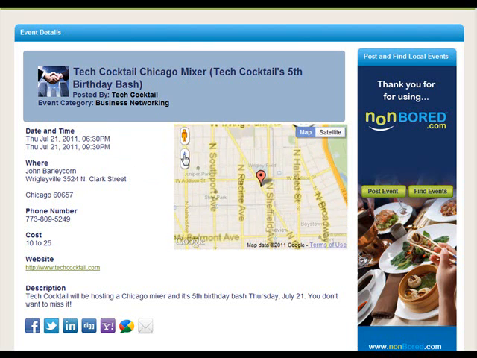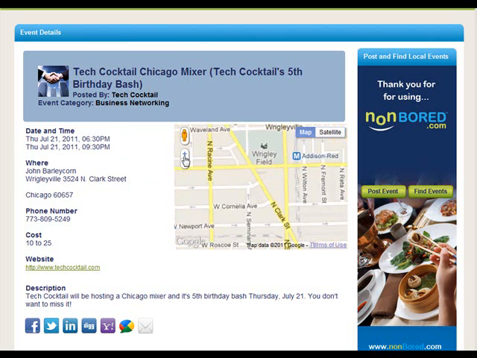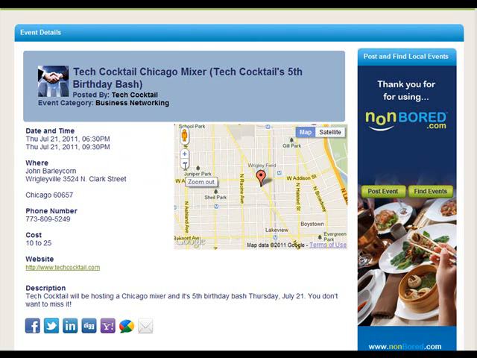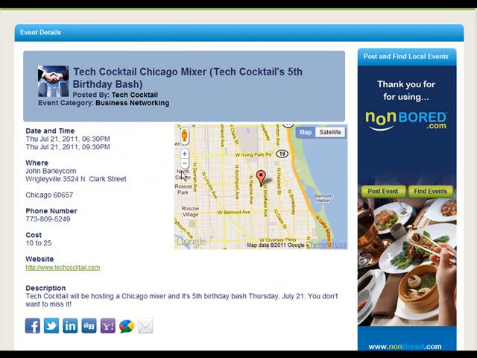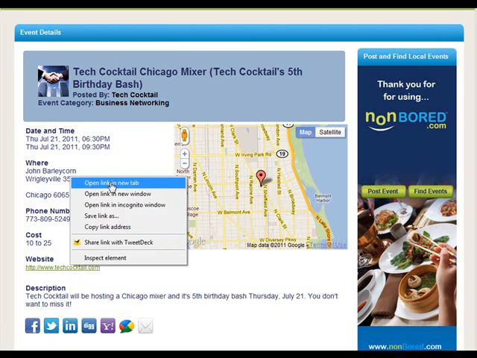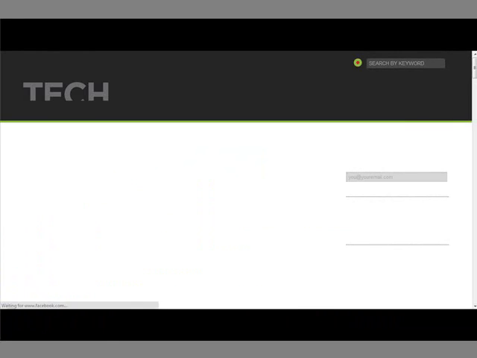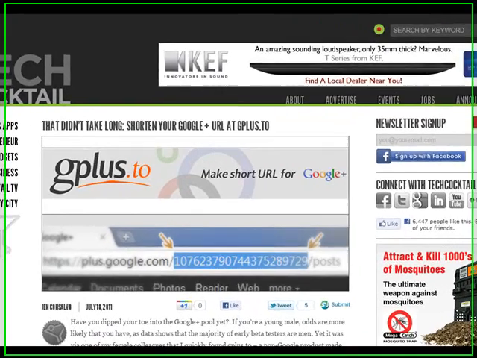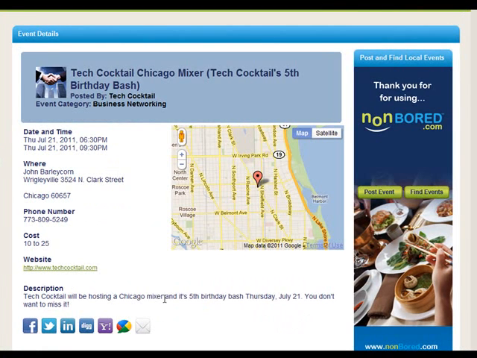One thing to note is that each of these event detail pages is optimized for search engines. So Google, Yahoo, and Bing will be able to more readily search the content on these web pages because they are search engine optimized. The website is customizable, so anyone entering an event can have it point to either their website or any website of their choosing, whether it be a ticketing website or whatever they'd like. So here we clicked on the Tech Cocktail webpage, and here's a representation of it.